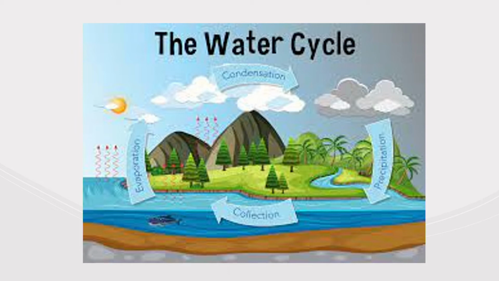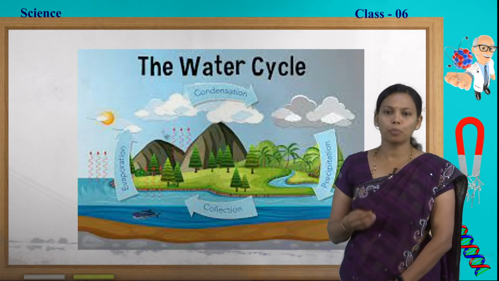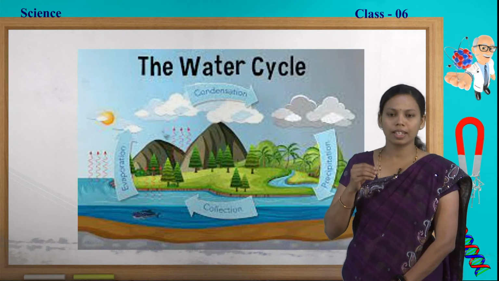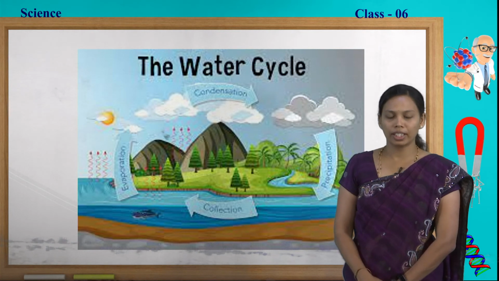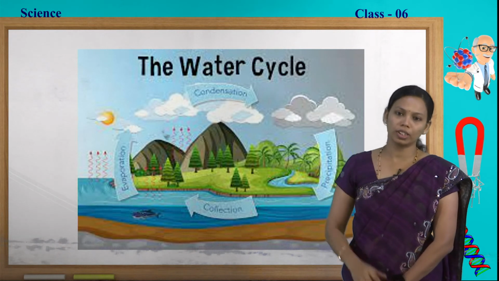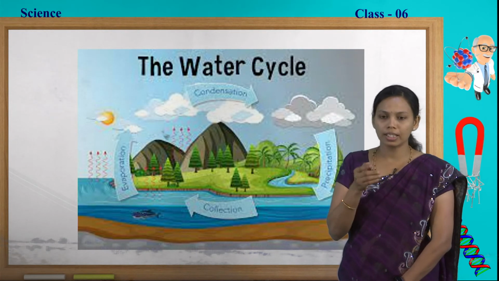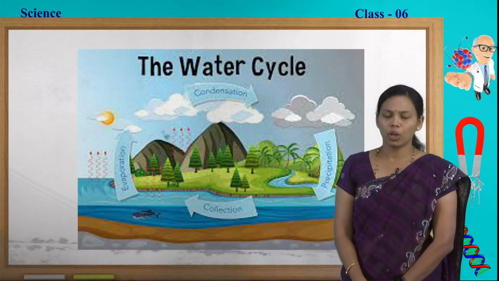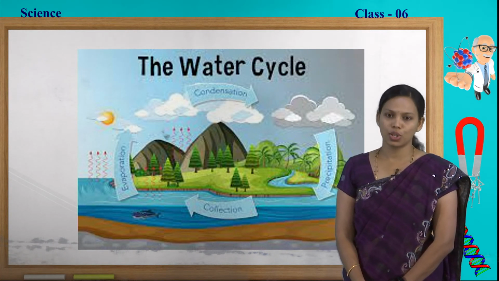In our daily life, we can see many instances where the condensation process takes place. For example, everyone knows about boiling milk. When you boil the milk, you can notice the steam coming out from the vessel. What happens after boiling the milk? You switch off the gas stove and keep a plate inverted on the vessel. After some time, you notice water droplets under the surface of the plate. Why is it so? It is nothing but due to condensation.